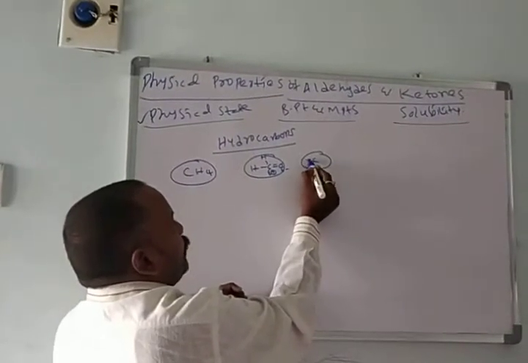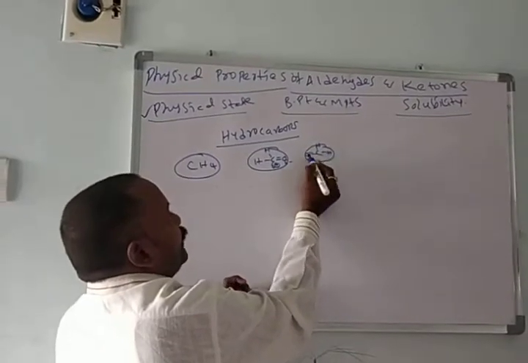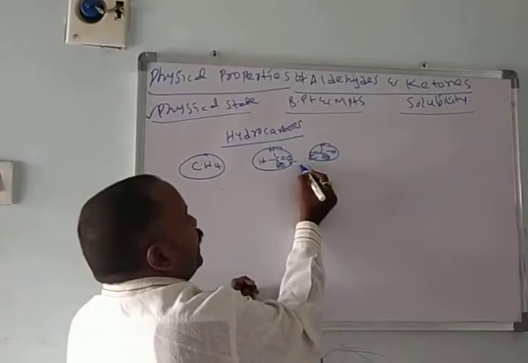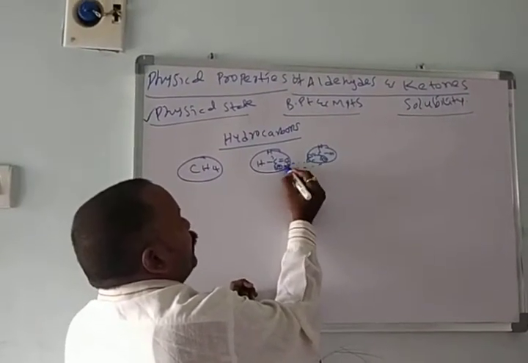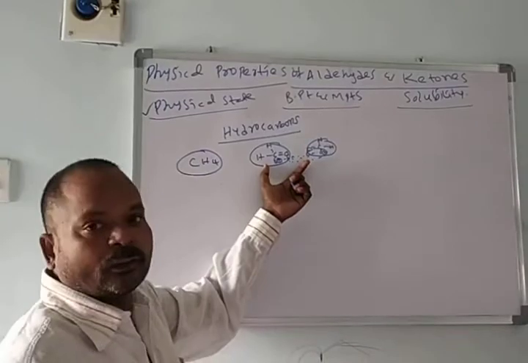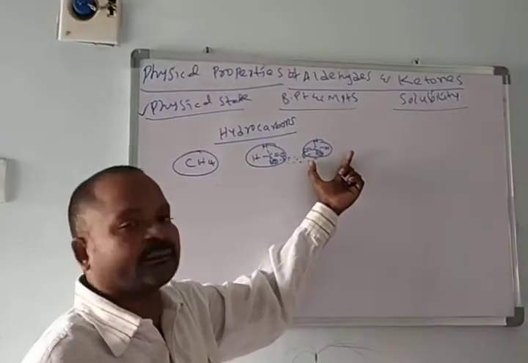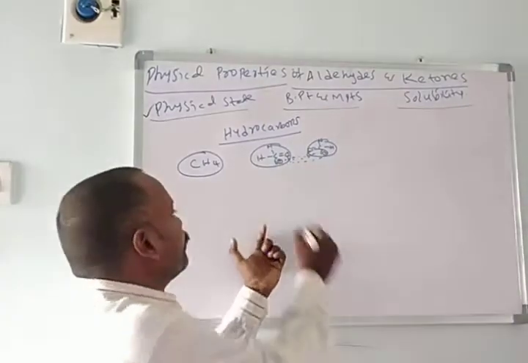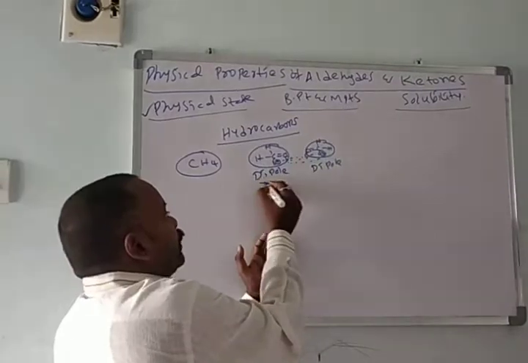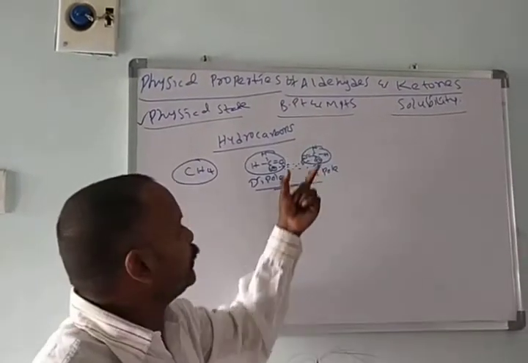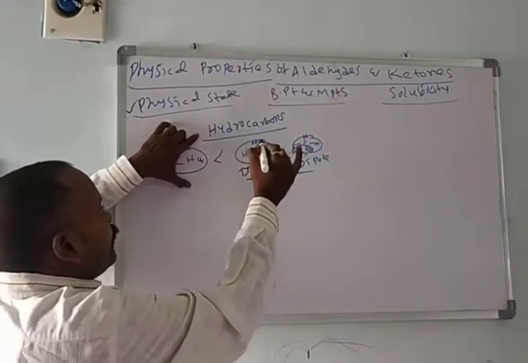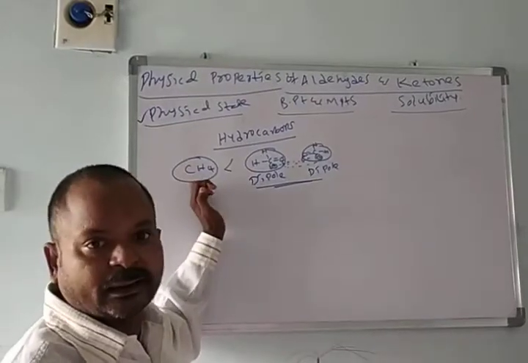Here is the C double bond O aldehyde functional group, with a positive and a negative charge. Positive of one molecule is attracted to the negative of another, and negative to the positive. So the C double bond O functional group makes it a dipole molecule. Due to these dipole attraction forces, aldehydes and ketones have higher boiling points and melting points than the concerned hydrocarbons.